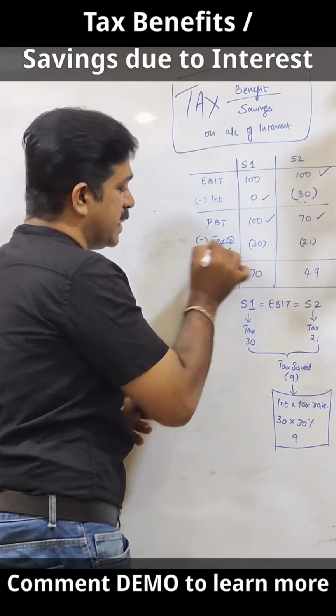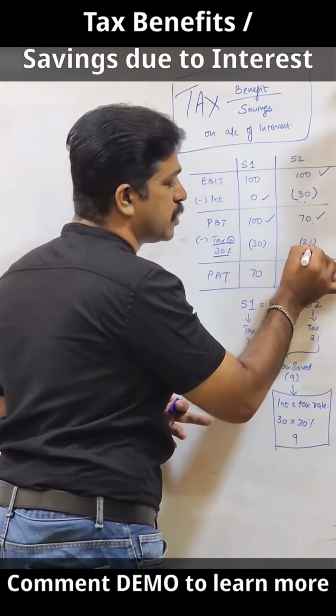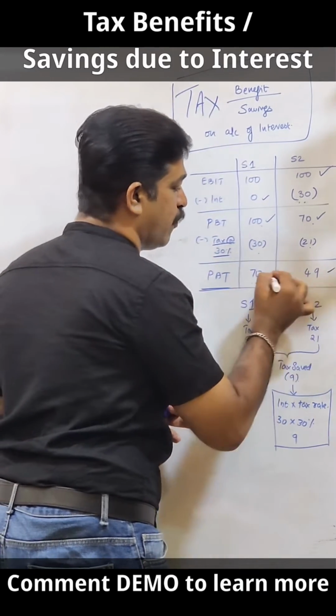Let us pay tax at the rate of 30%. So 100 into 30%, 30; 70 into 30%, 21. Profit after taxes, 70 and 49.